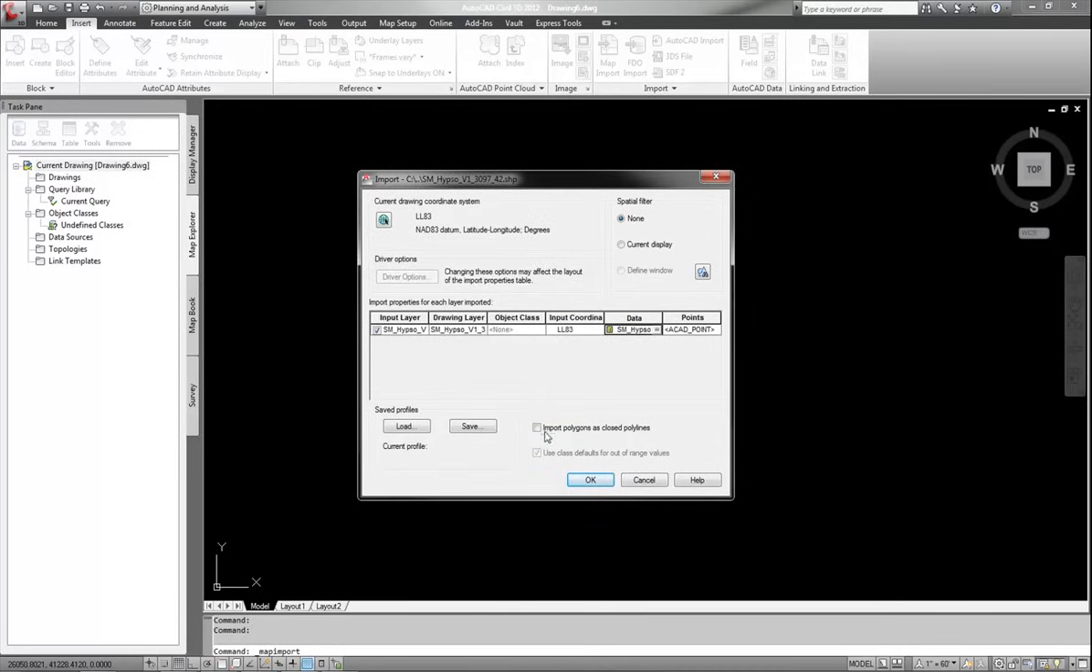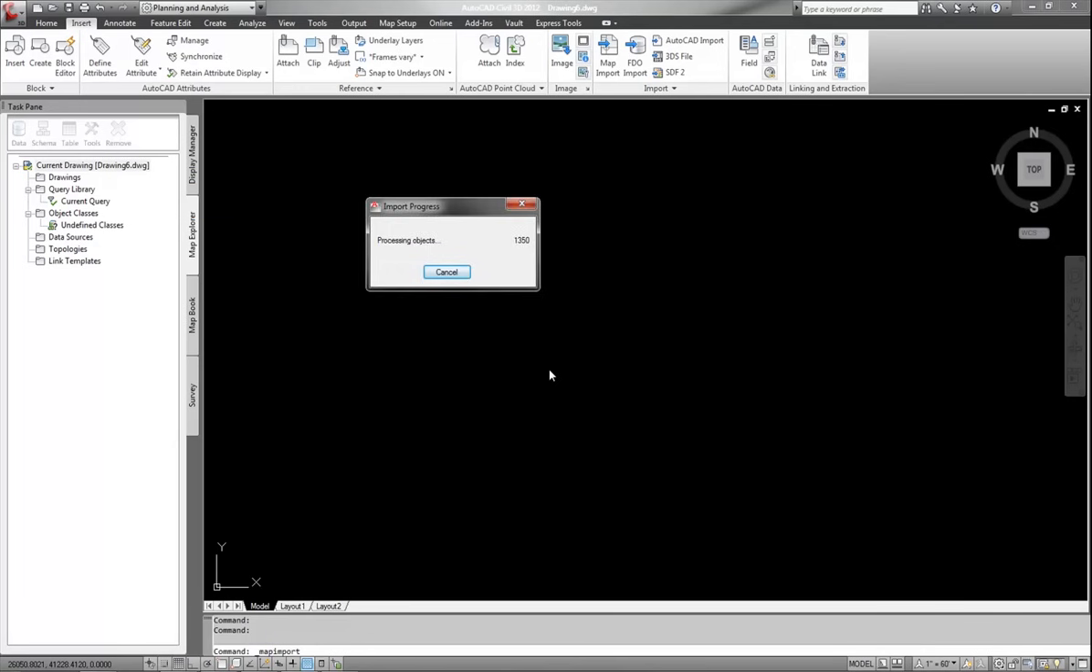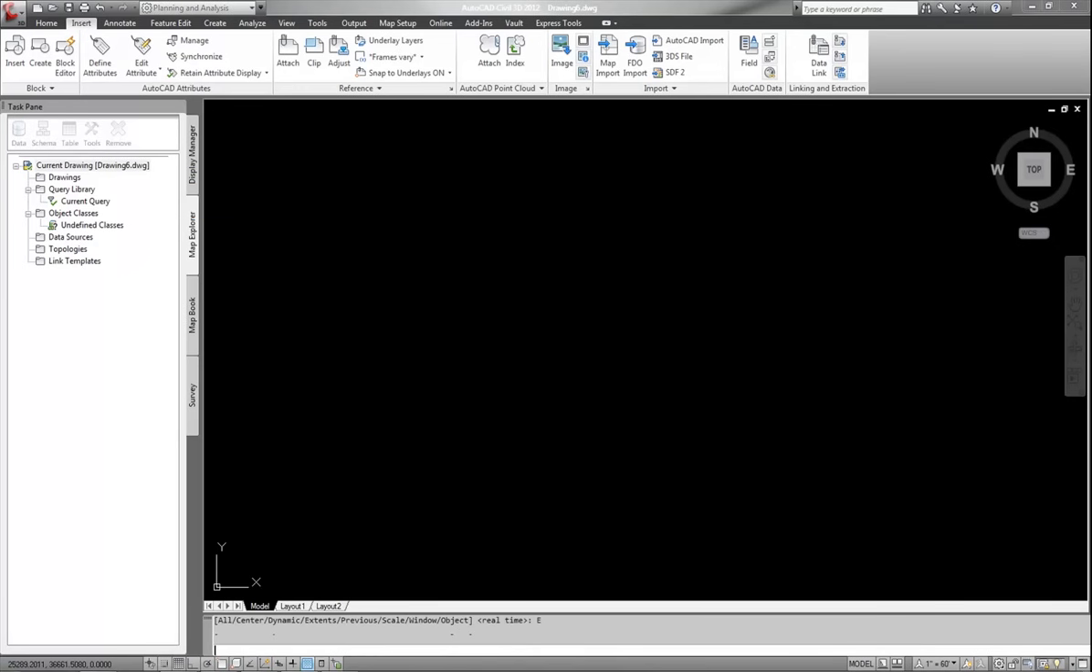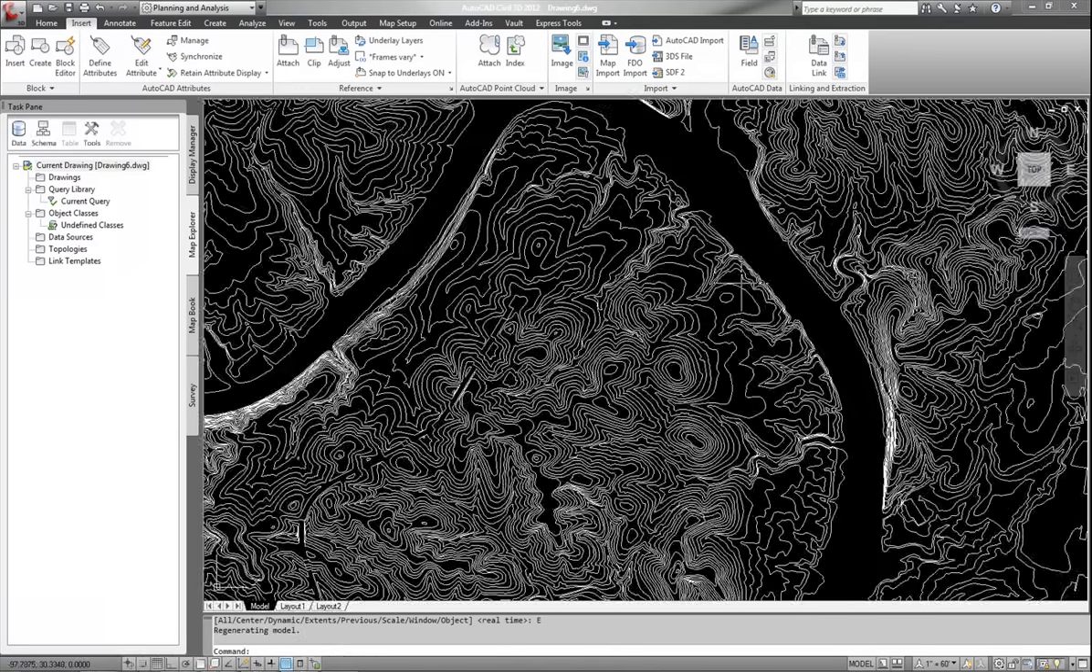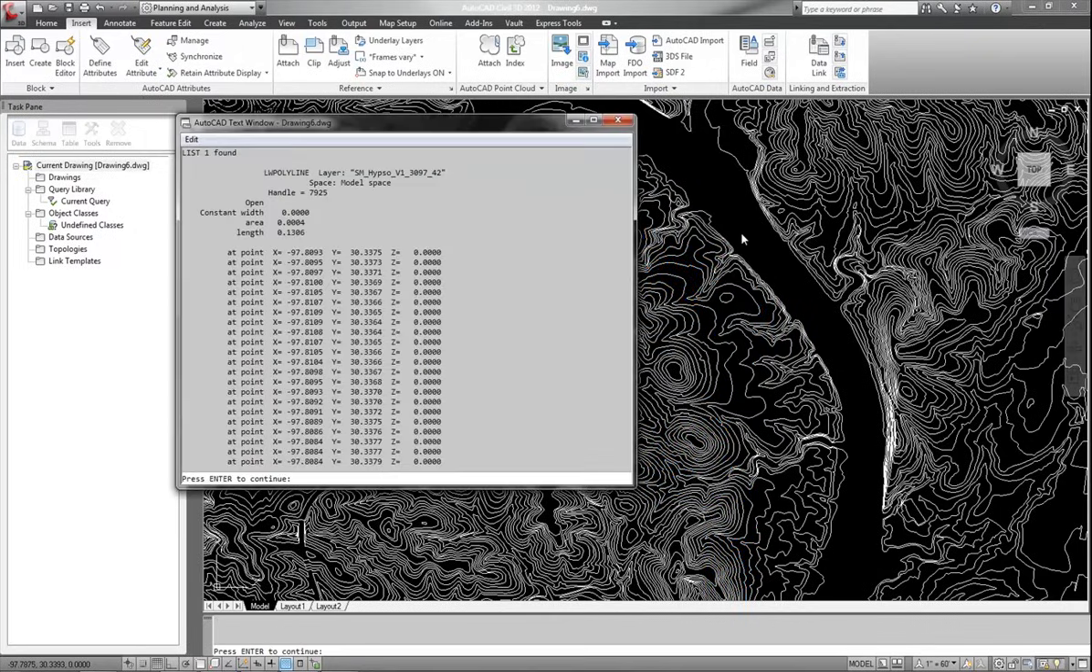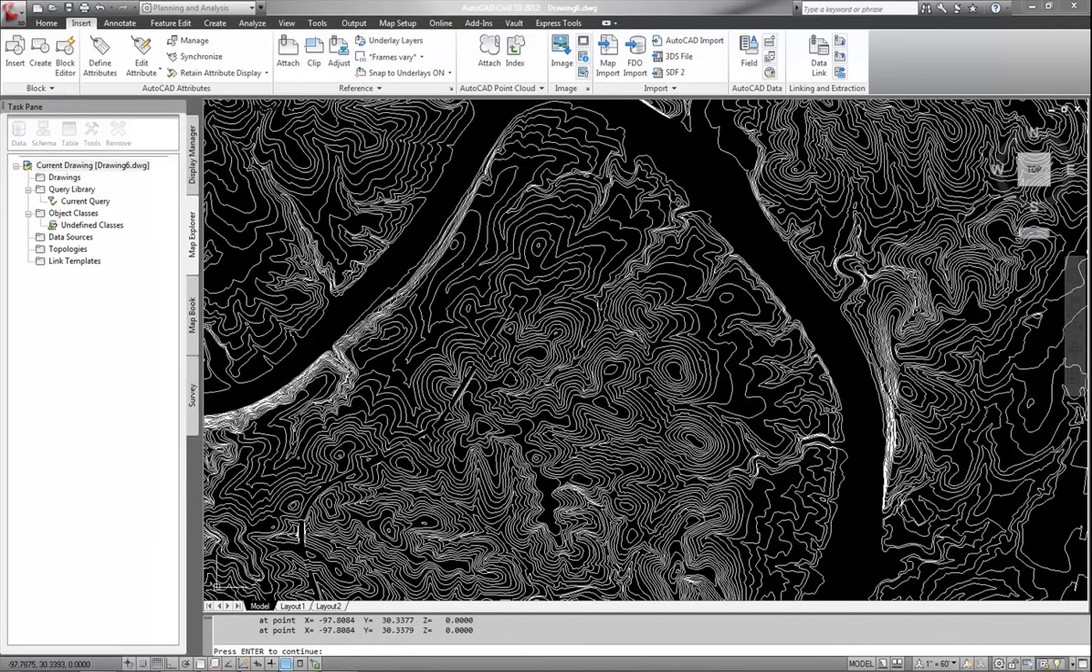So let's go ahead and import these polygons as closed polylines. Hit OK. Let it do its thing. Zoom extents, and you'll see that they still have an elevation of 0. So this is where a lot of people get frustrated. I'm going to show you how to import this into your drawing with the correct elevation.